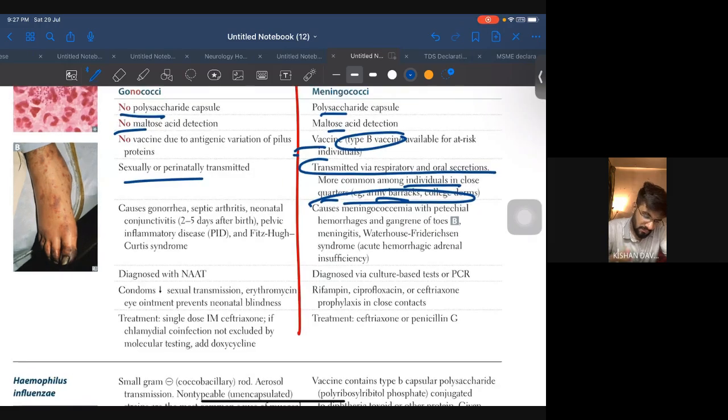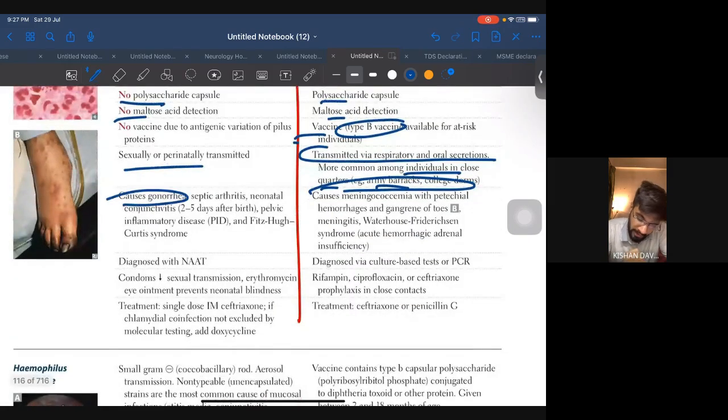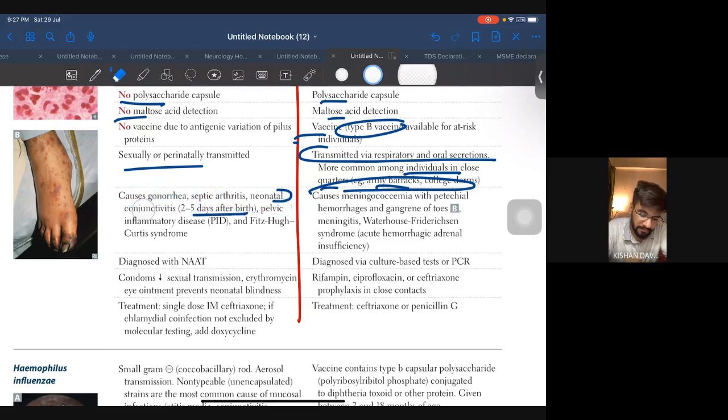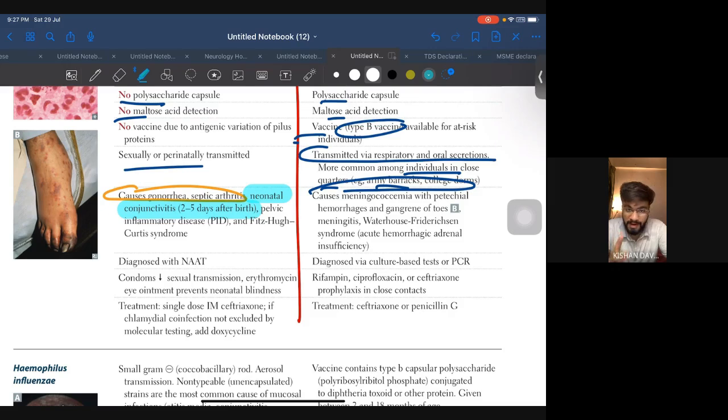Okay. What does gonococci cause? Gonorrhea, septic arthritis, neonatal conjunctivitis, and mark my word, this is very important. Neonatal conjunctivitis 2 to 5 days after birth. This is very important. 2 to 5 days after birth is very important. Please remember the time. Pelvic inflammatory disease and Fitz-Hugh-Curtis syndrome. Okay, Fitz-Hugh-Curtis syndrome. So make sure you know that.